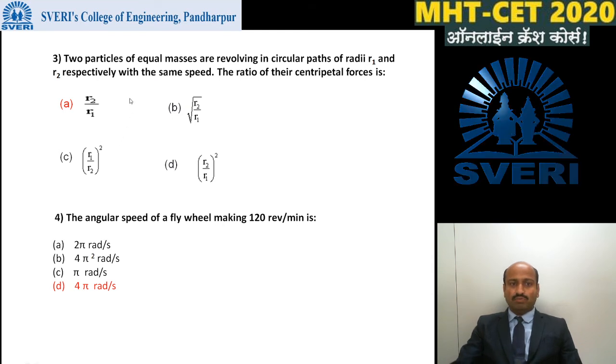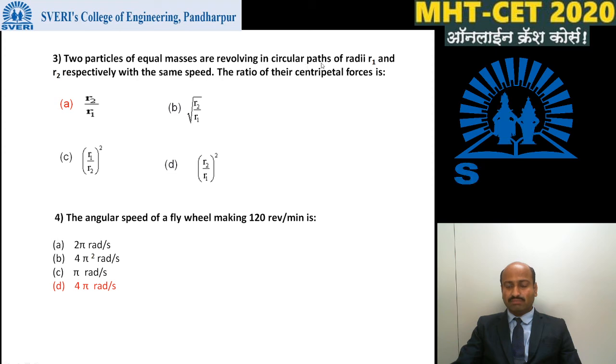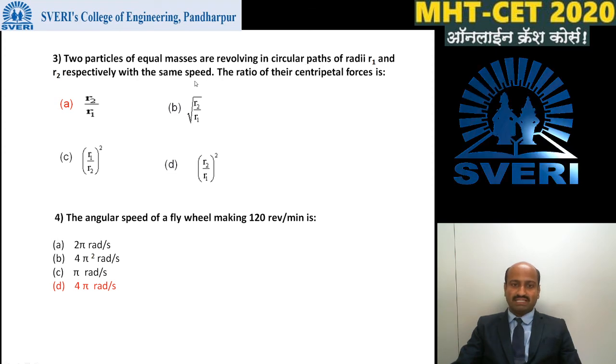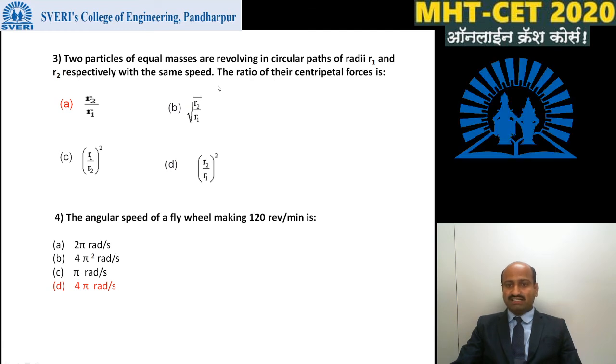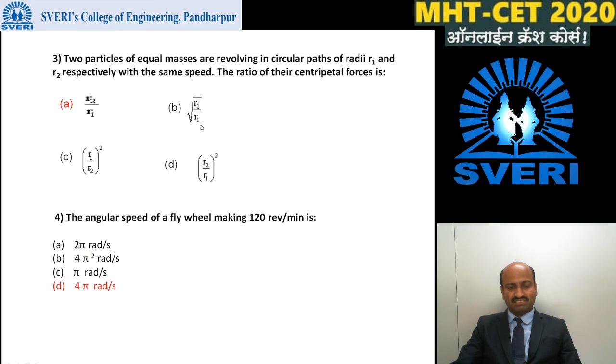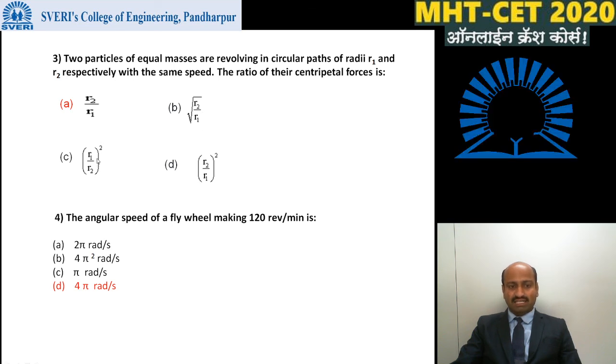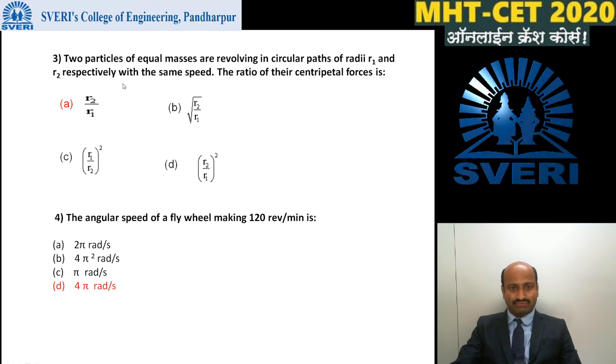Next, two particles of equal masses are revolving in circular paths of radii r1 and r2 respectively with the same speed. The ratio of their centripetal forces. First option is r2 by r1, next square root of r2 by r1, next (r1 by r2) whole square, next (r2 by r1) whole square.